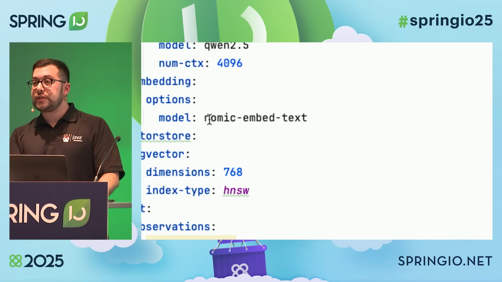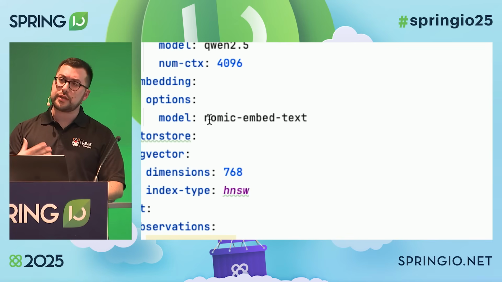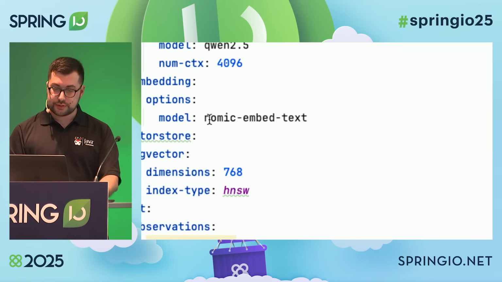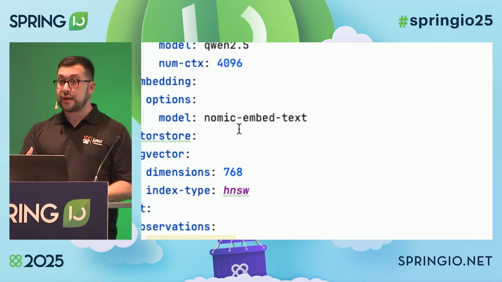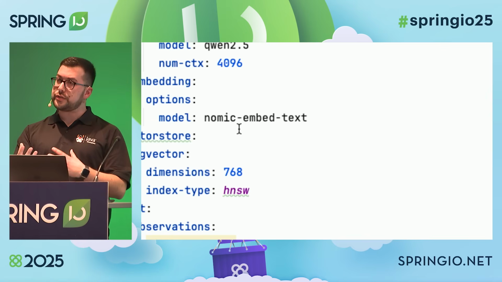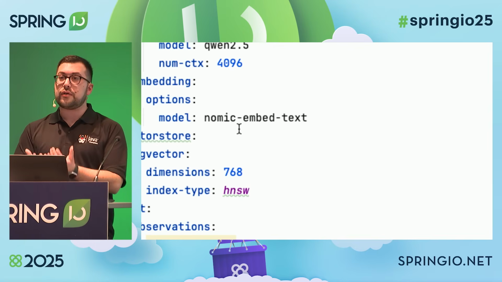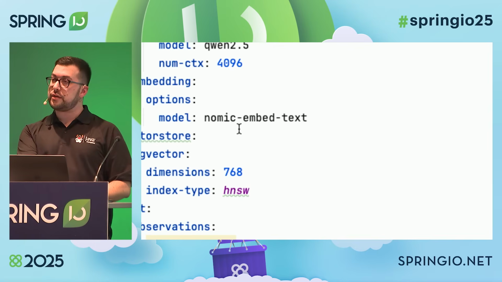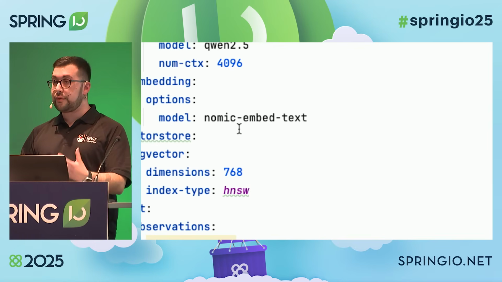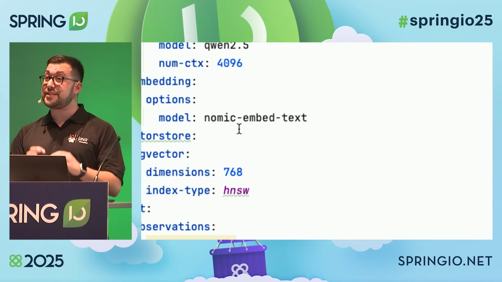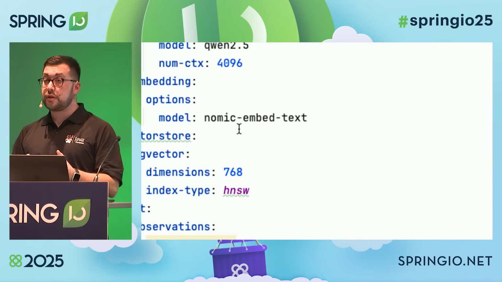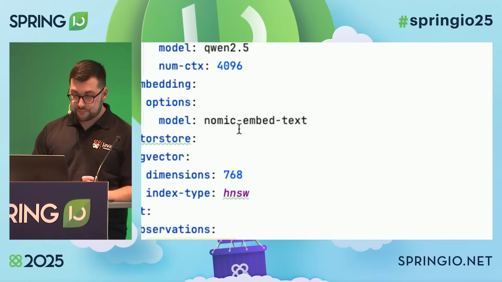The problem is this model doesn't know many languages. And when I say doesn't know, it means it's not trained on documents in many languages. So you might run into issues when you ask a question in a language that the model doesn't know. And what happens is there is no match when you perform the search, because those vectors are only meaningful compared to the capability of this model. So if I ask a question in a language that the model doesn't know about, I will get 0 results, meaning the model will not be able to answer my question.